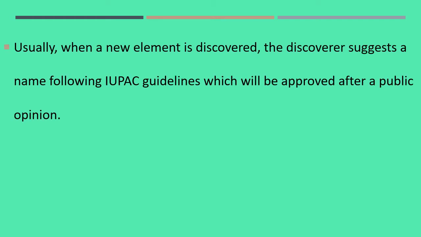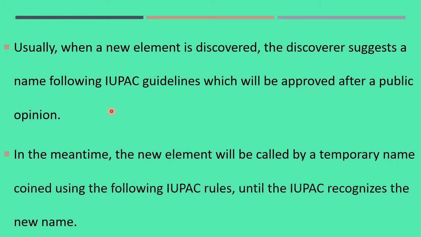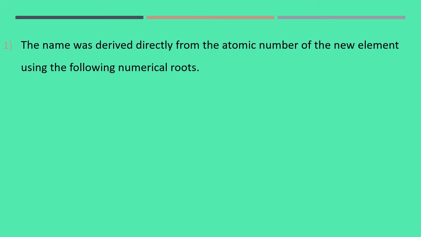Usually, when a new element is discovered, the discoverer suggests a name as per IUPAC guidelines, which will be approved after public opinion. In the meantime, the new element will be called by a temporary name coined using the IUPAC rules until the IUPAC recognizes the new name. The name is derived directly from the atomic number of the new element using the following numerical roots.